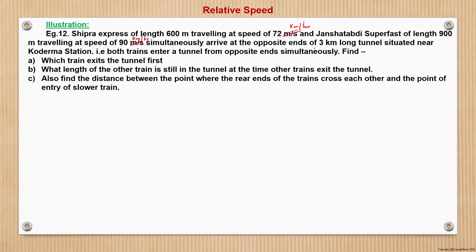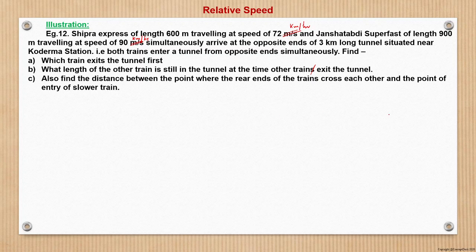Simultaneously arrive at the opposite ends of a 3 kilometer long tunnel situated near Kodarma station. Both trains enter the tunnel from opposite ends simultaneously. Then find which train exits the tunnel first, then what length of the other train is still in the tunnel at the time the other train exits the tunnel. And also find the distance between the point where the rear ends of the trains cross each other and the point of entry of the slower train. The distance between the two. So let us see. Which one is the slower train? Shipra Express is the slower train and Jan Shatabdi is the faster one.